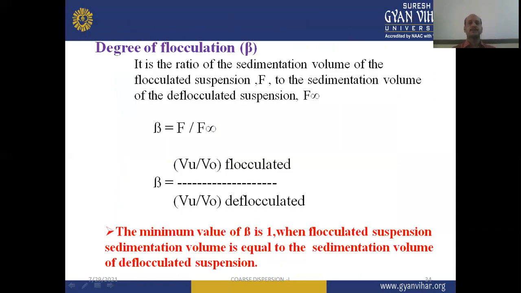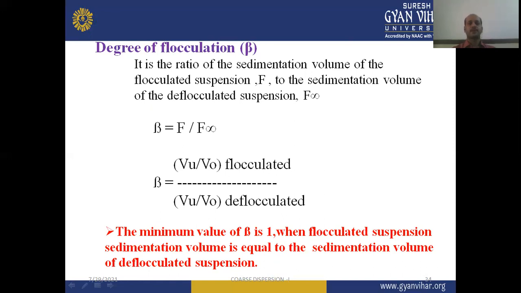Next sedimentation parameter is the degree of flocculation. So what is degree of flocculation? It is the ratio of the sedimentation volume of the flocculated suspension F to the sedimentation volume of the deflocculated suspension F infinity. It can be expressed by beta. So beta will be equal to F by F infinity.